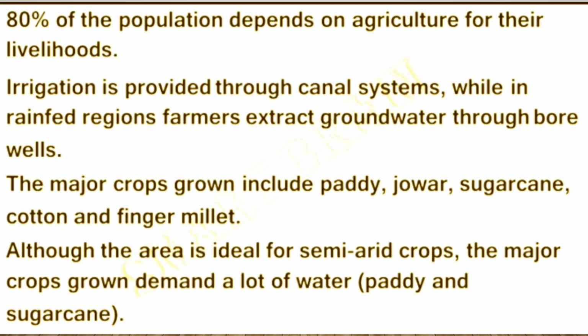The major crops grown include paddy, jowar, sugarcane, cotton and finger millet. Although the area is ideal for semi-arid crops, the major crops grown demand a lot of water, paddy and sugarcane. These crops take a lot of water.